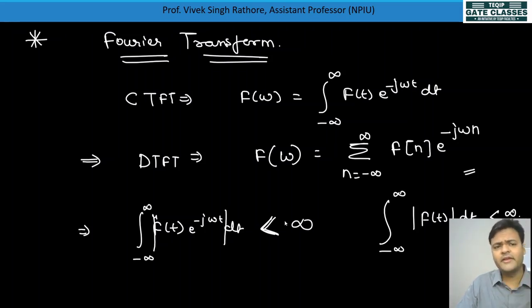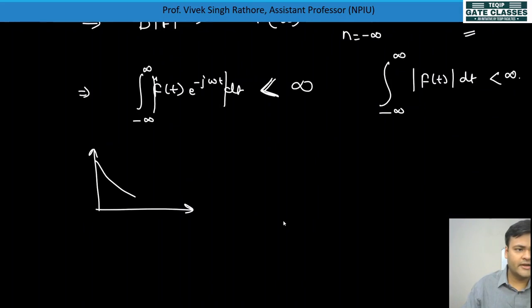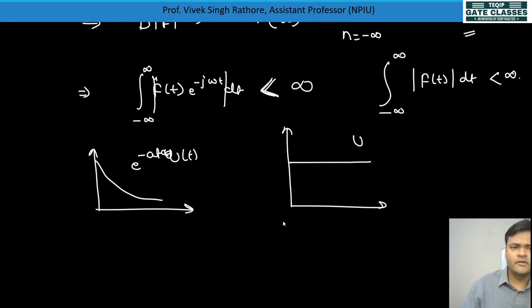We have seen many types of signals. For some signals like e to the power minus at times u of t, the Fourier transform was easily calculated, because the value tends to 0 when t tends to infinity. But for a signal like u of t, which is not absolutely integrable, we took the Fourier transform by some other technique.